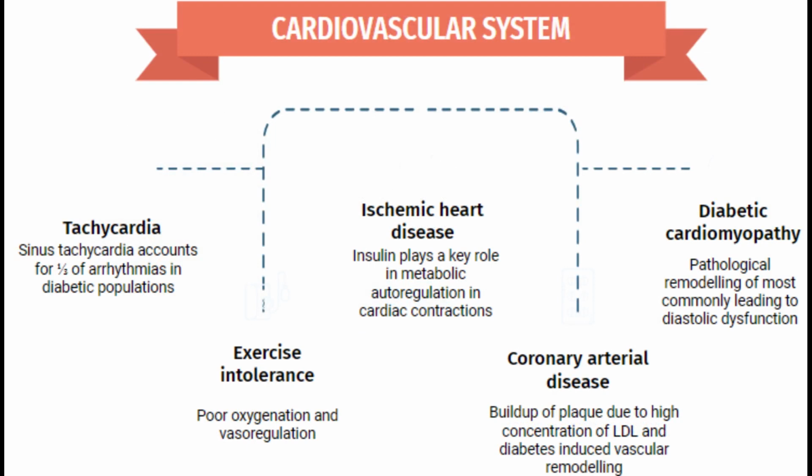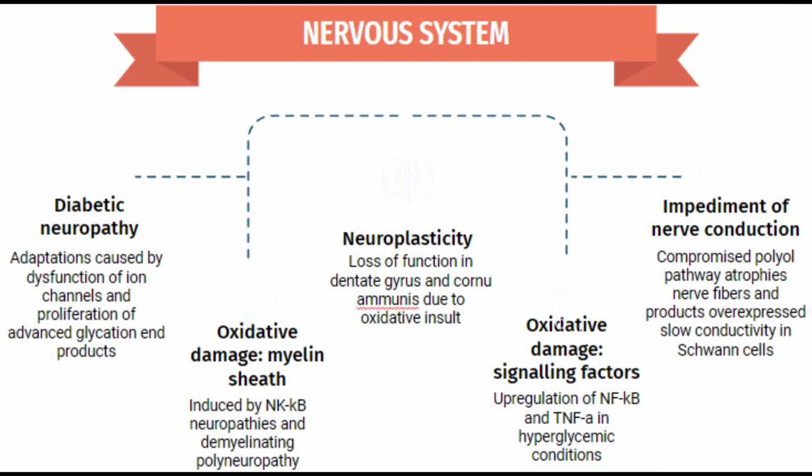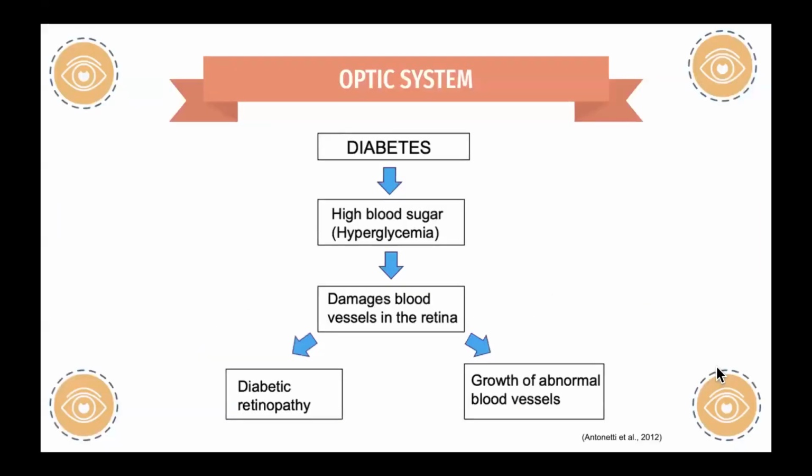In the cardiovascular system, this causes arrhythmias and plaque buildups, which lead to exercise intolerance, ischemic heart disease, and diabetic cardiomyopathies. All of these are regulatory, caused by a cascade from the glucose innervation on the nervous system via neuropathies, causing the oxidative insult resulting in loss of conductivity and neuroplasticity.